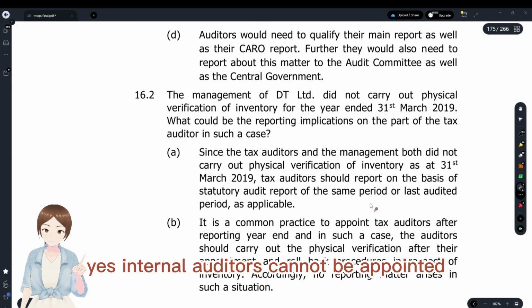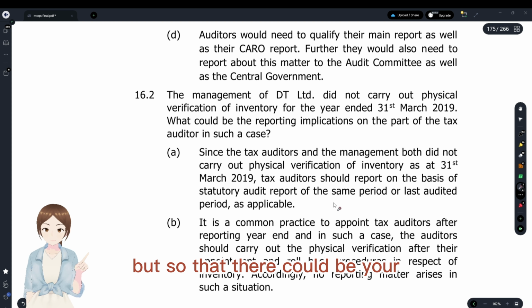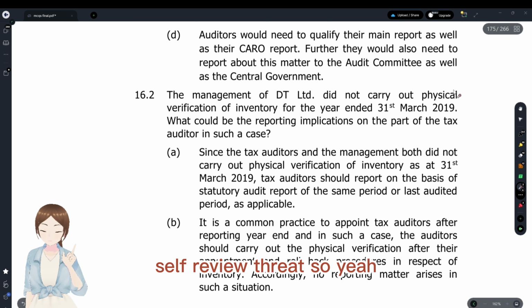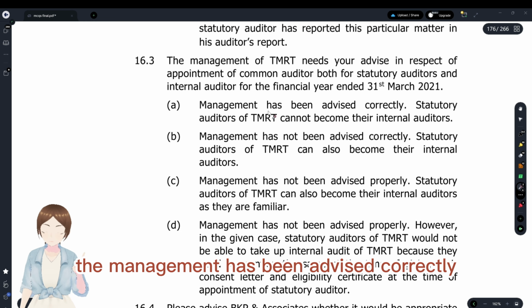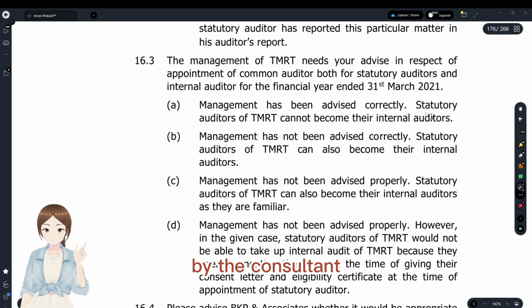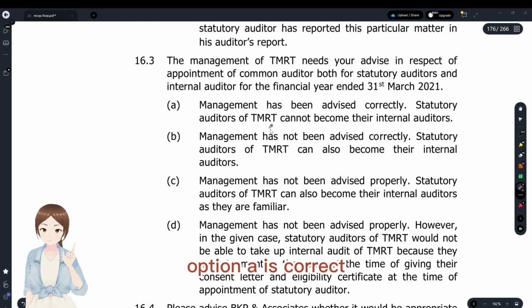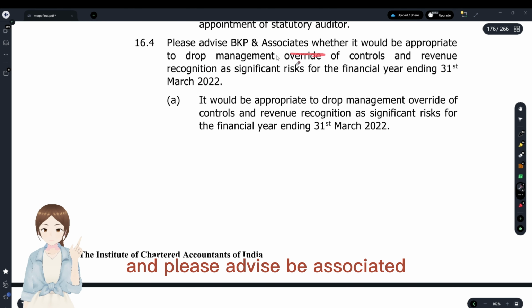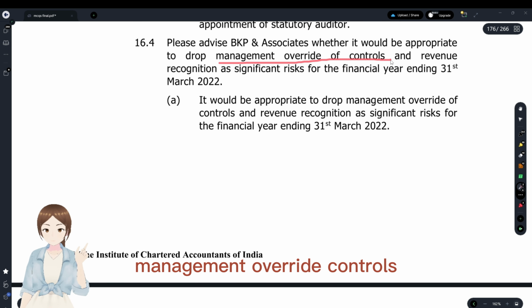Yes, there could be a self-review threat. So yes, the management has been advised correctly by the consultant. The statutory auditors cannot be appointed as internal auditors. Option A is correct.